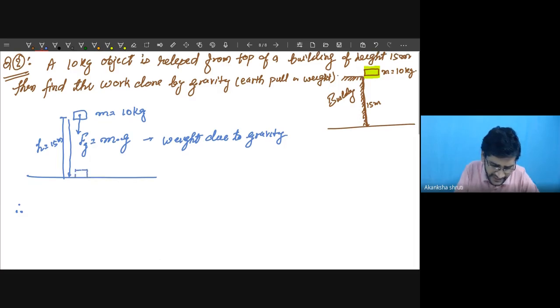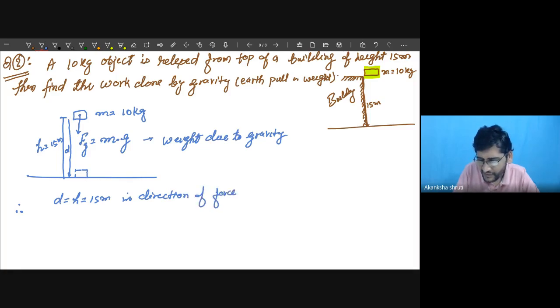So this displacement d is the same as h, which is 15 meter, in the direction of force. What is that force? Force is equal to the weight, here denoted as Fg, given by mass into acceleration due to gravity, mg.